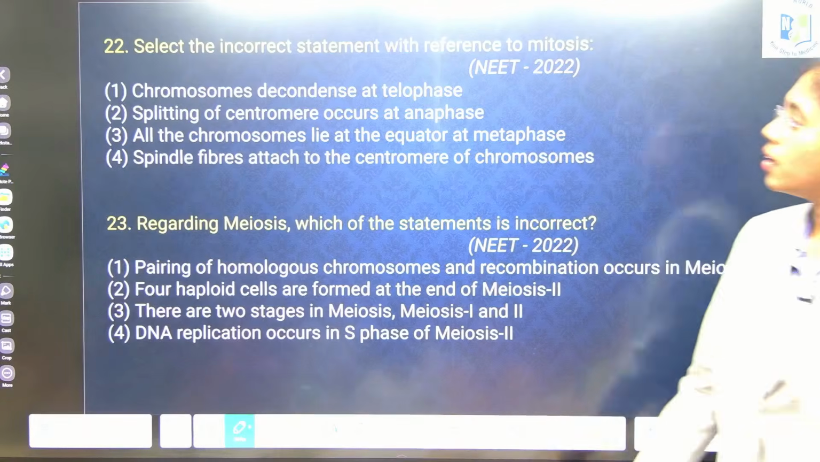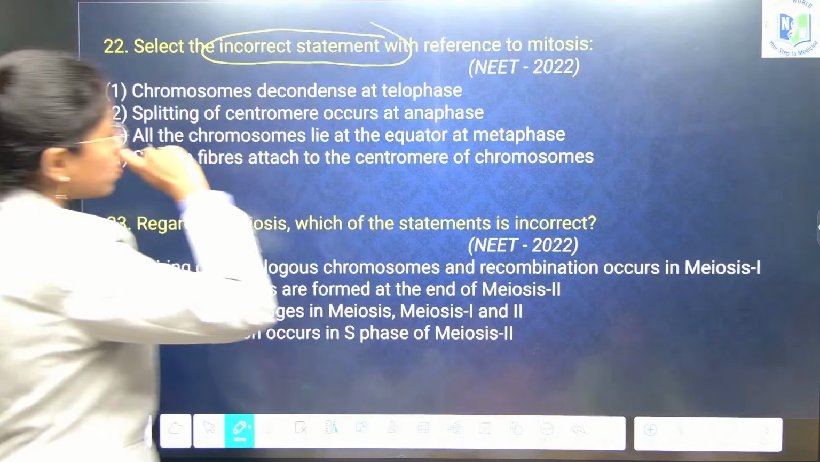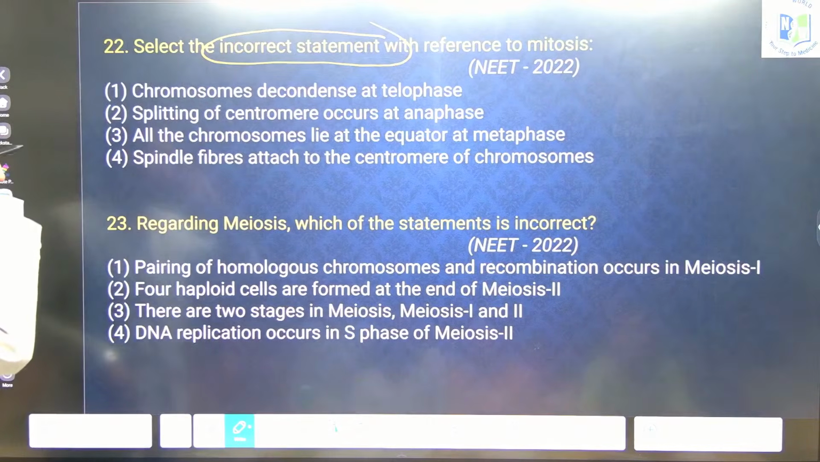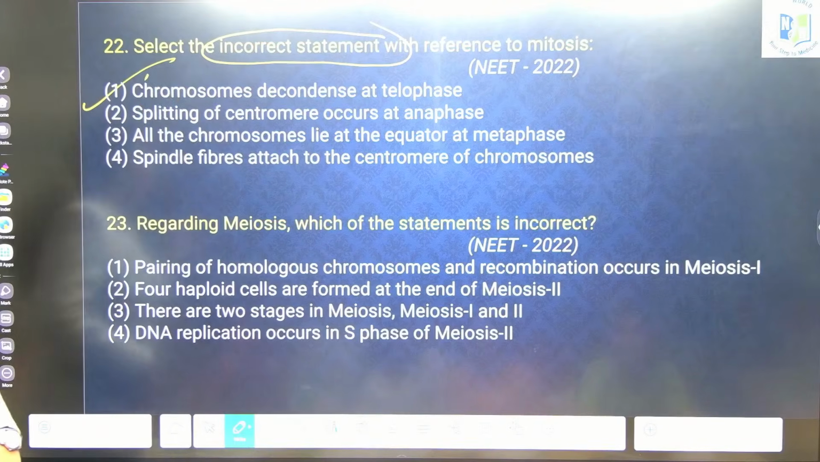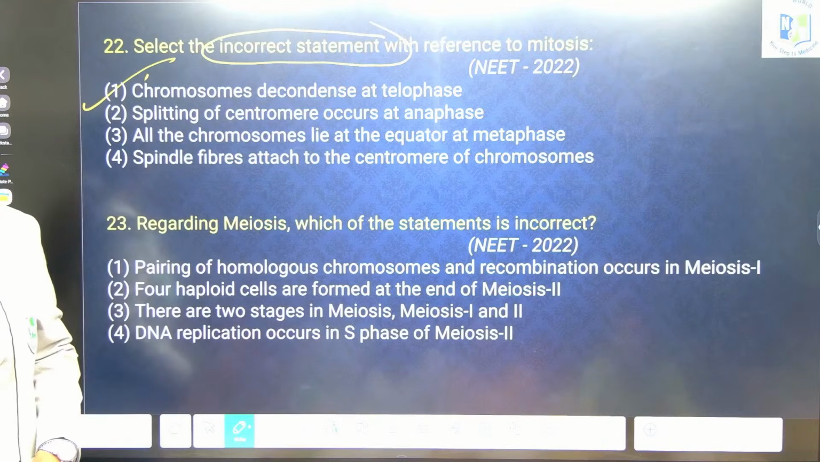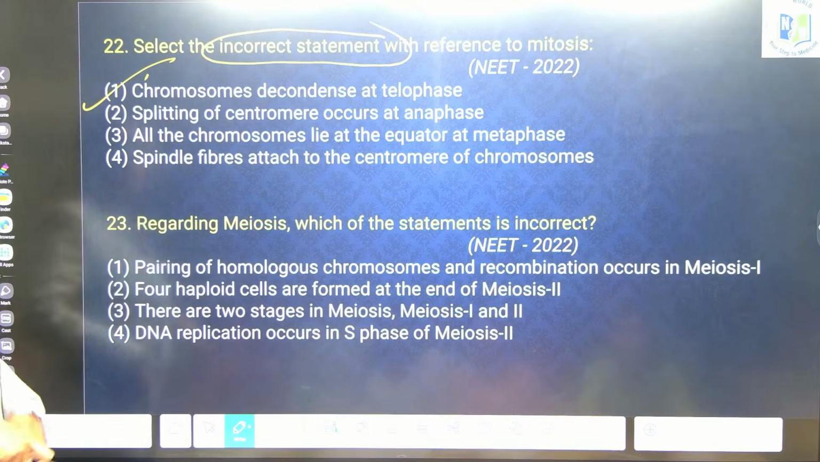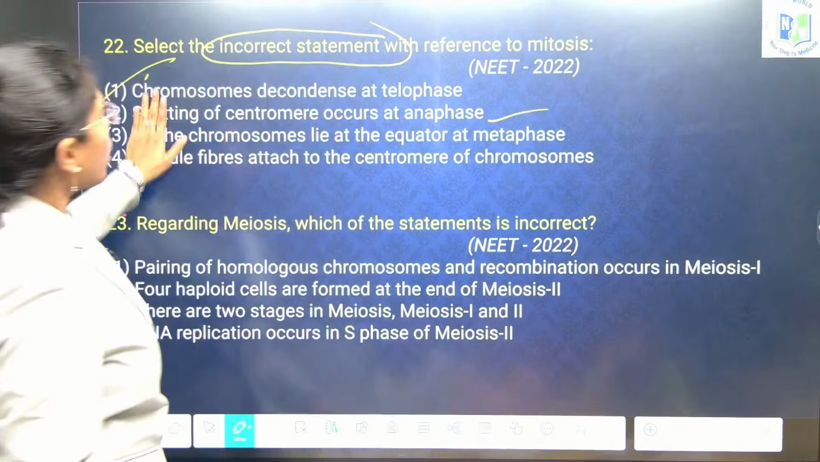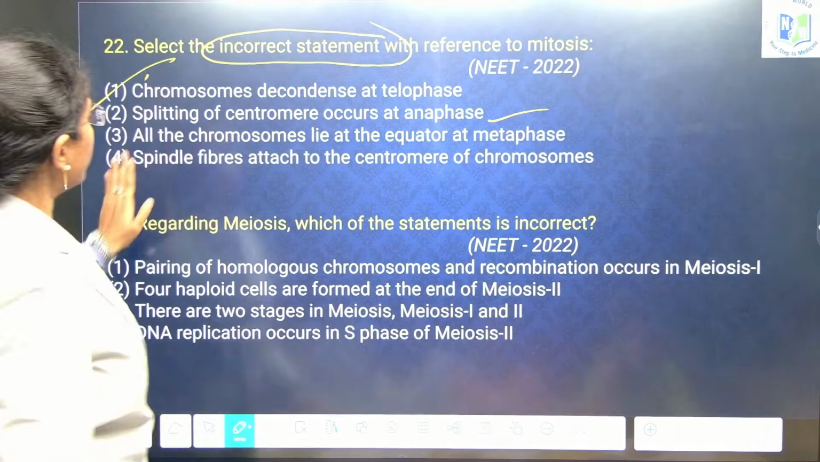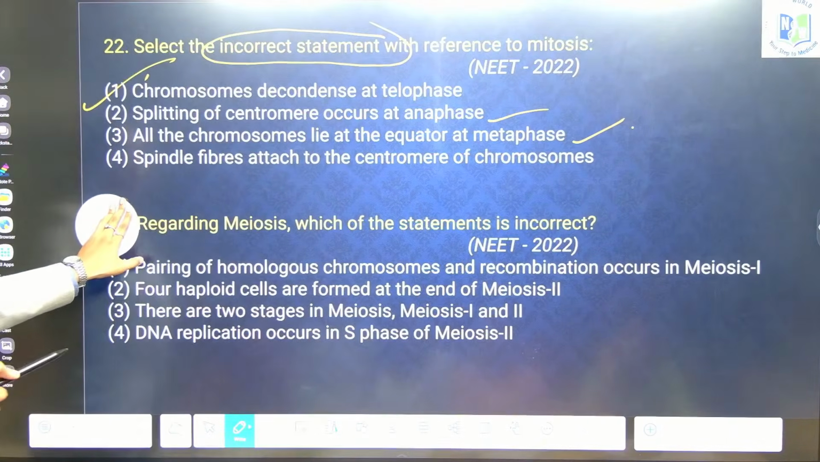Good. Select the incorrect statement with respect to mitosis. Chromosomes decondense at telophase. Yes, they do decondense at telophase stage. Condensation occurs in prophase. Decondensation in telophase. Tangling in telophase. Detangling in prophase. Splitting of centromere occurs in anaphase. All chromosomes lie at the equatorial plate in metaphase. Spindle fibers attached to centromeres.